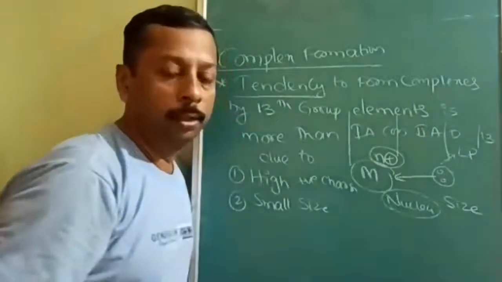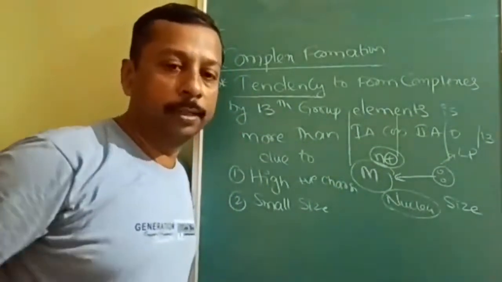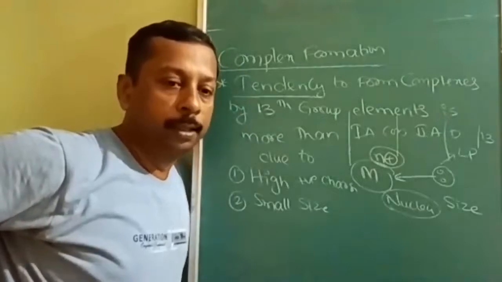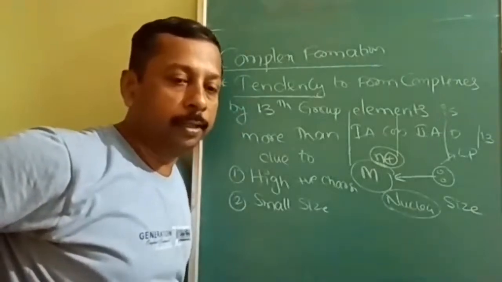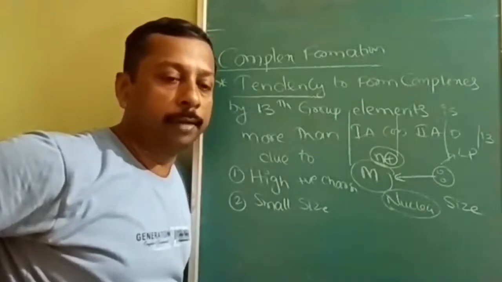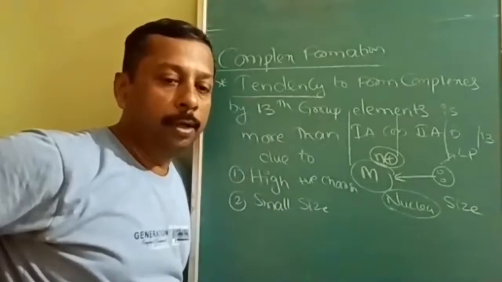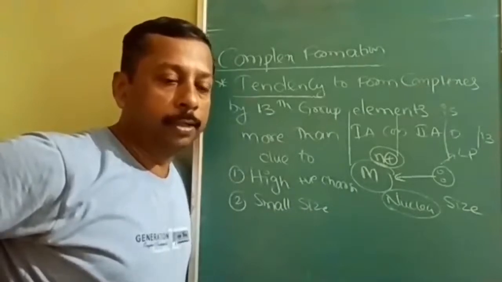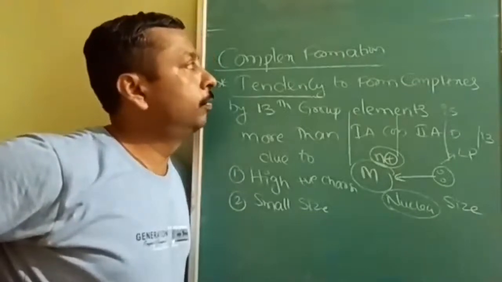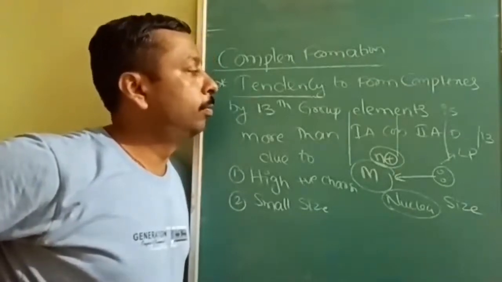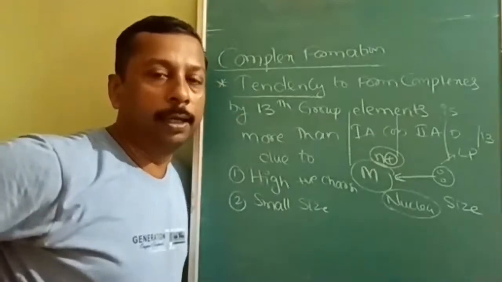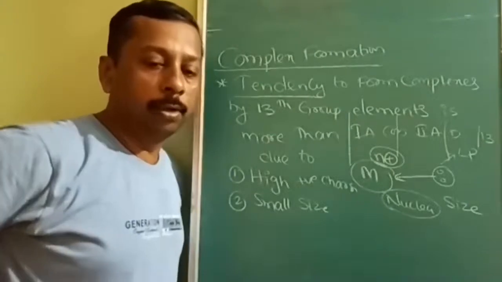Their atomic size is small, therefore they can attract lone pair very easily. Apart from that, they have high oxidation number, due to which attraction force will be more. Therefore, tendency to form complex is found more in the 13th group elements than in alkali metals and alkaline earth metals. Is that clear to all of you?